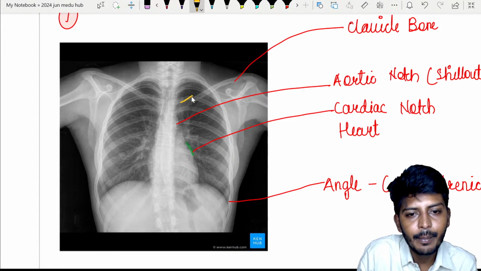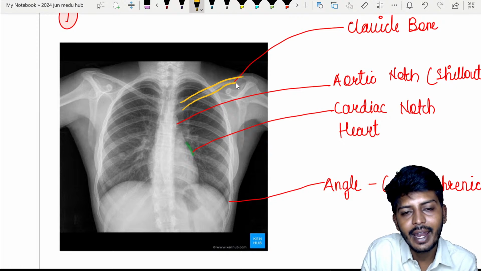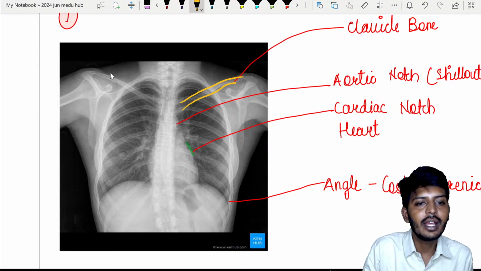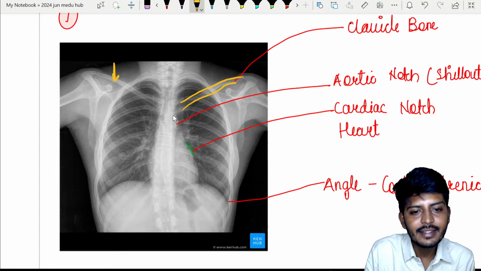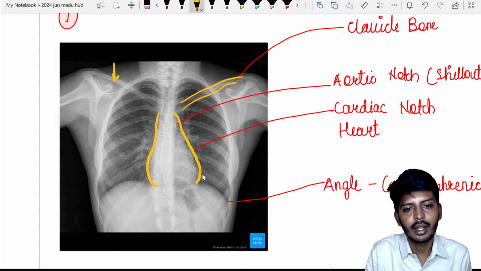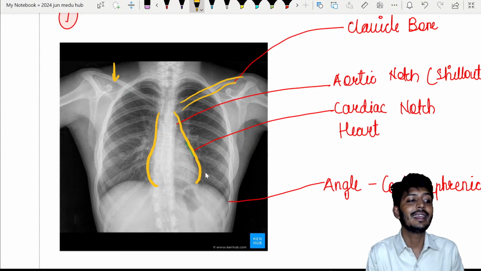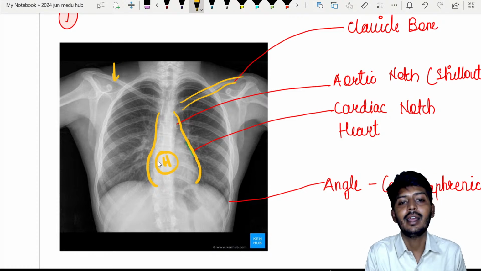Yes, here we have a bone. The name of the bone is called the clavicle, right? So here I have one clavicle, and here I have one more clavicle, of course. Now, I want you to understand this area, this full thing. This full thing is representing the heart. So this is the image of your heart in the X-ray.